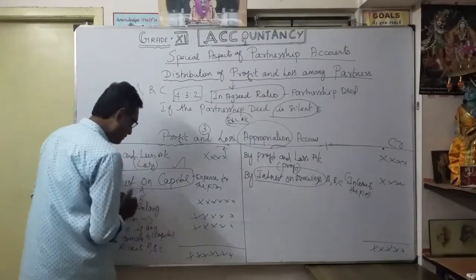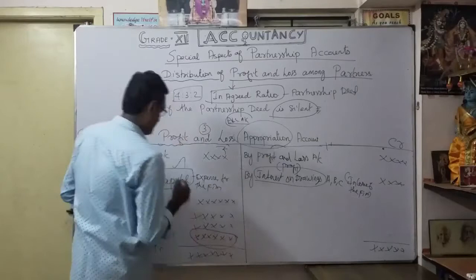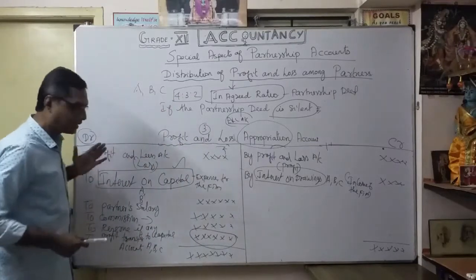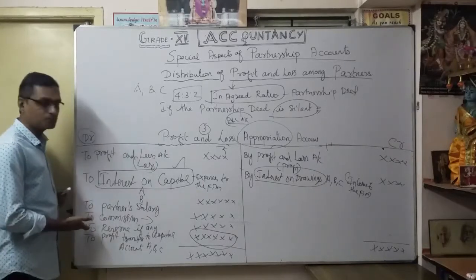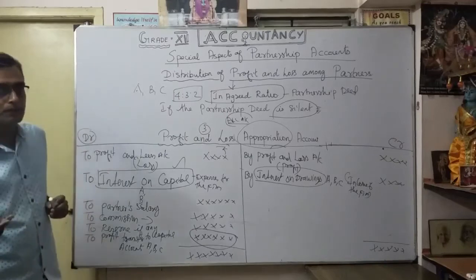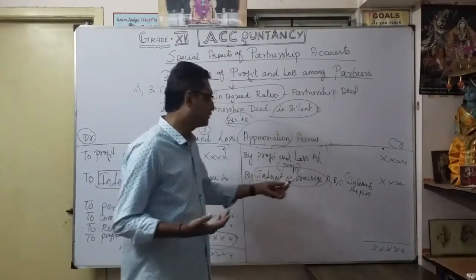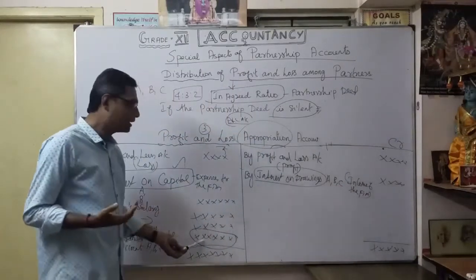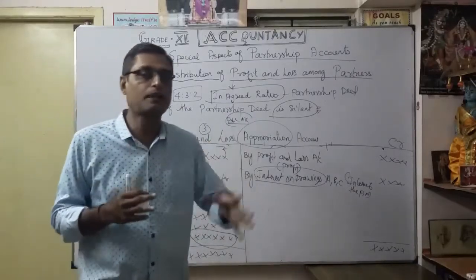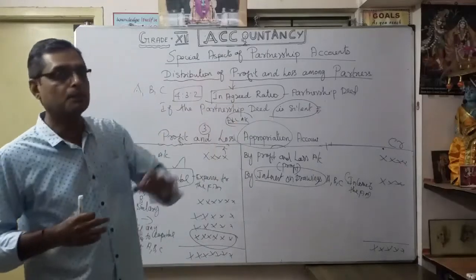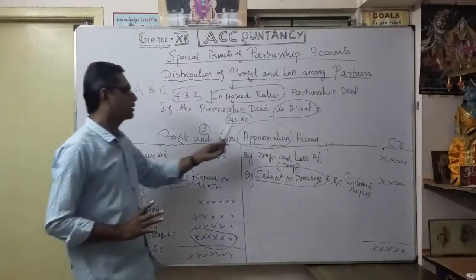So whatever profit is available, after allocation of interest on capital, thereafter any partner's salary, thereafter any commission has to be paid to the partner. Suppose any reserve, allocation of reserve in the form of general reserve or capital reserve, thereafter any interest on drawings, which is income of the firm. Accordingly, finally any balance of available profit is transferred to where? That is the capital account. I will discuss the format of capital account, isn't it? In the capital account, by profit and loss appropriation account. You understood now? These are the very important formats of the profit and loss appropriation account.